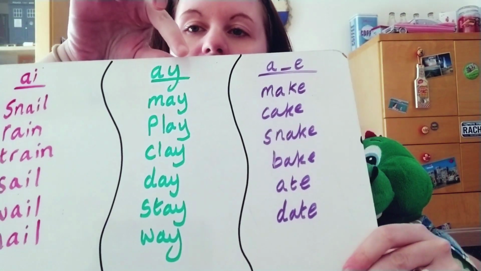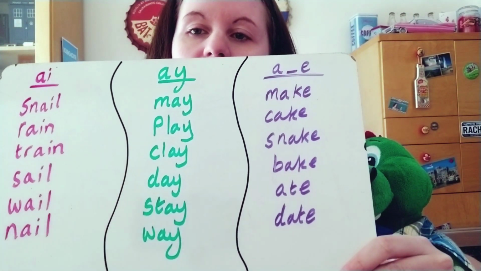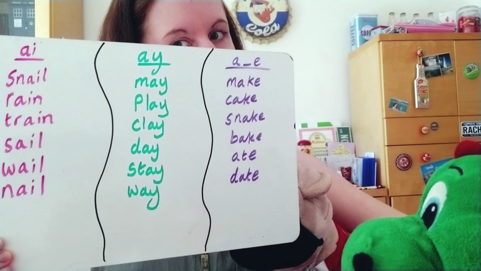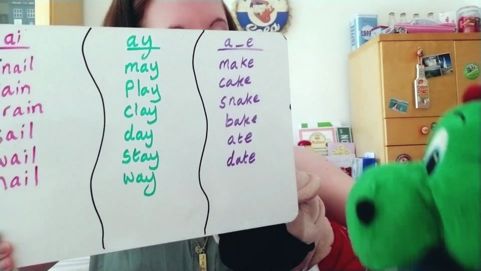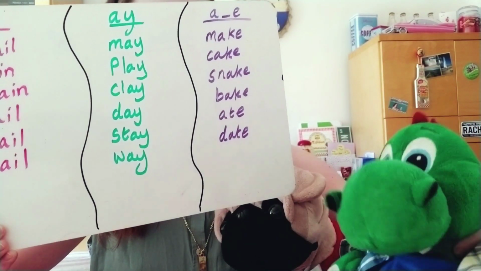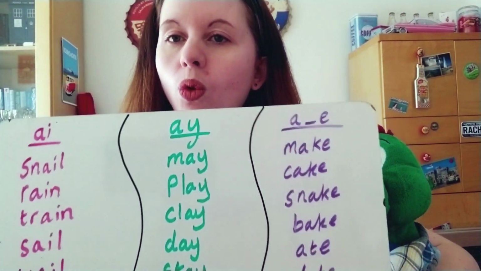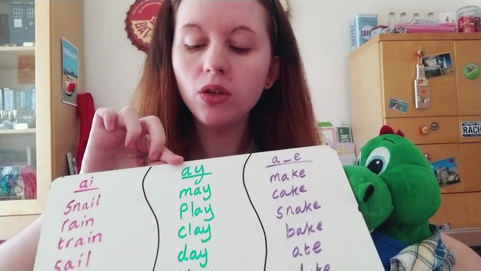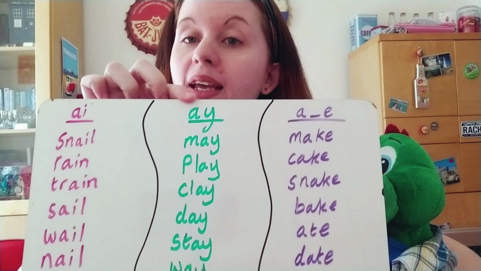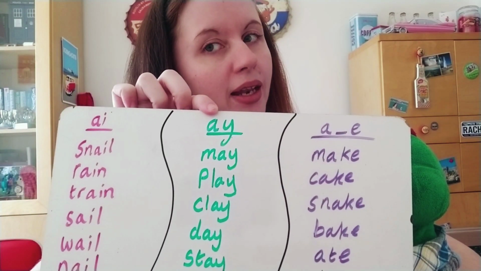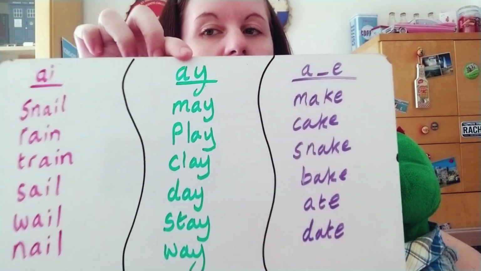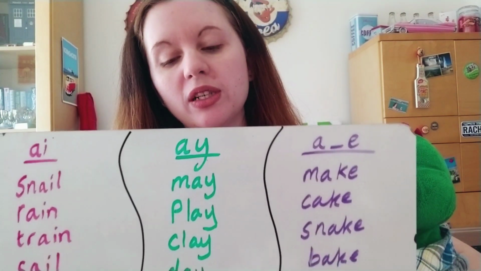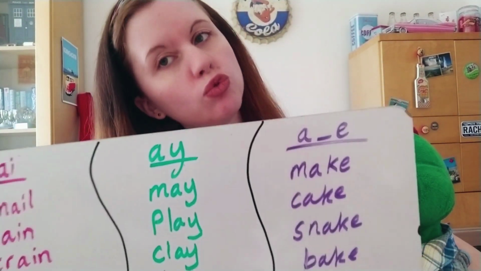What about the AY, may I play digraph? Where does that come in the word? At the end. That's right. The Y always likes to be at the end, usually in a word. So you know that if you've got a word and it has an A sound but it comes at the end, it's probably the AY digraph. Sometimes English breaks the rules a little bit, so it doesn't always work, but usually.